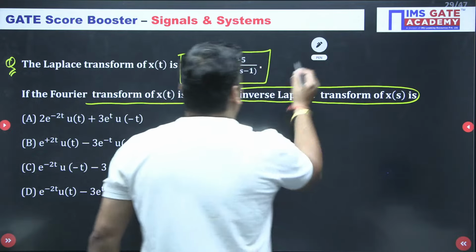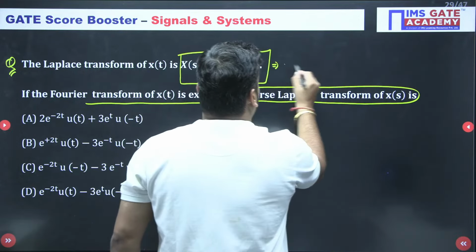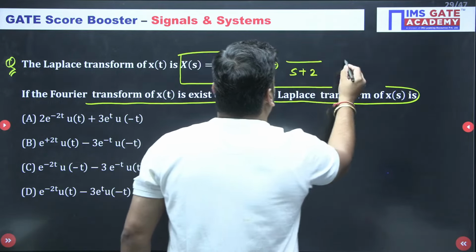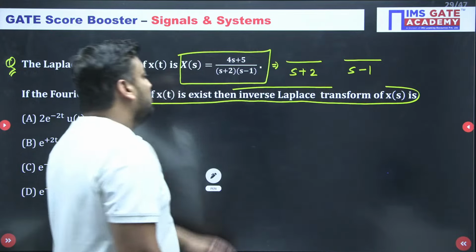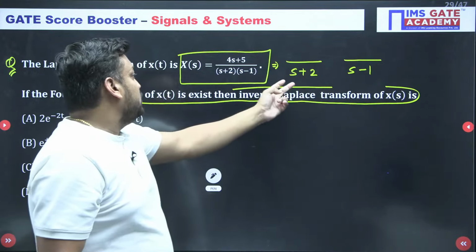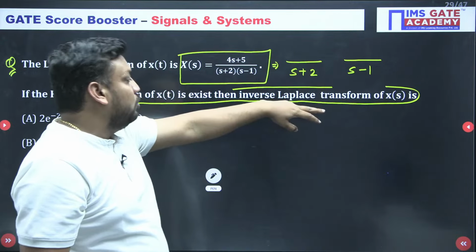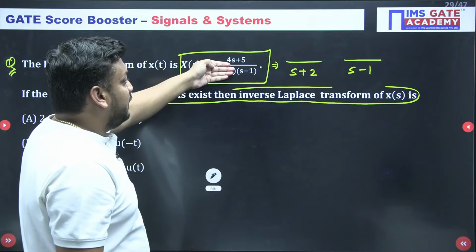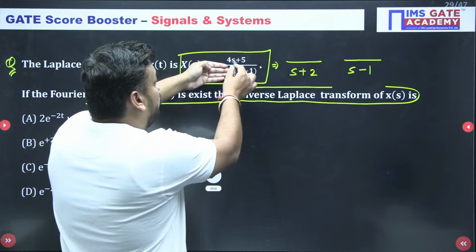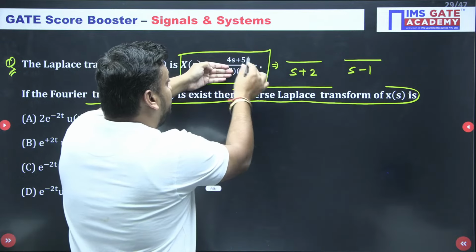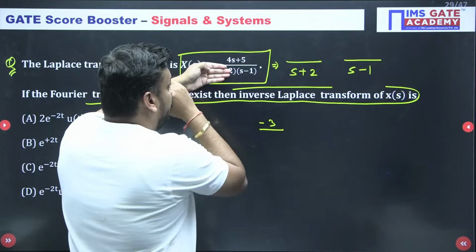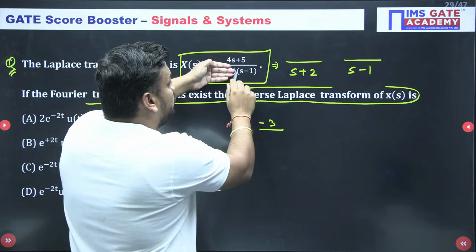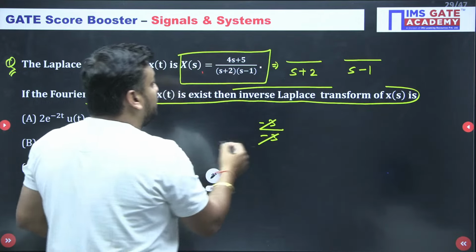So first of all, you should find the partial fraction. When you find the partial fraction, you will get s plus 2 and s minus 1. When you put s plus 2 equal to 0, the s value is minus 2. Hide this part and put s equal to minus 2 in the numerator: 4 times 2 is 8, so minus 8 plus 5, which is minus 3. And in the denominator, minus 2 minus 1 is minus 3. Minus 3 cancels out, so the answer is 1.